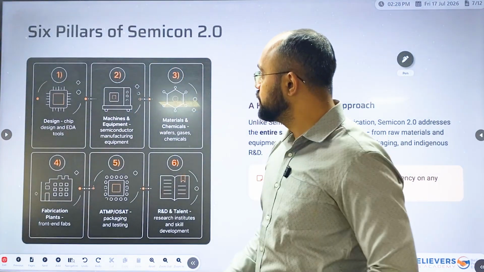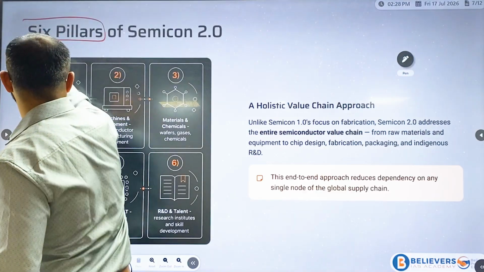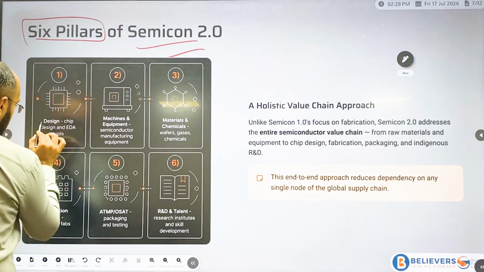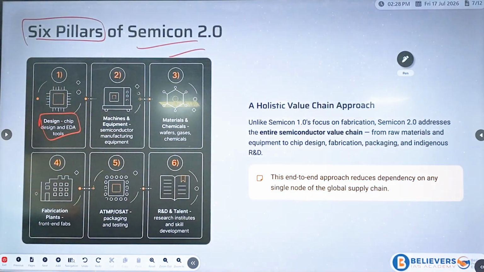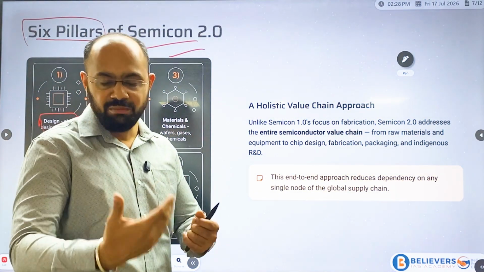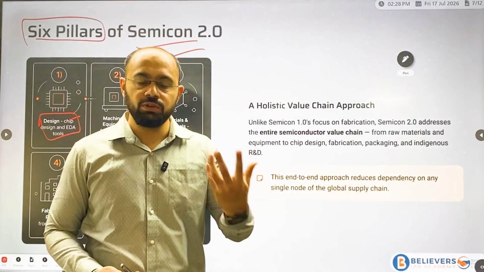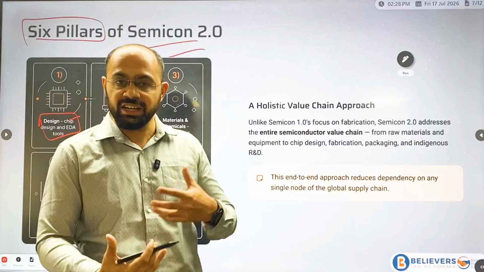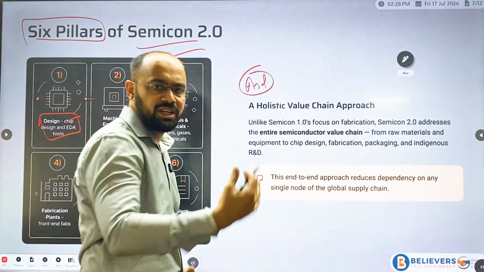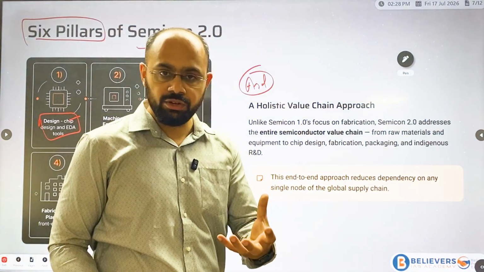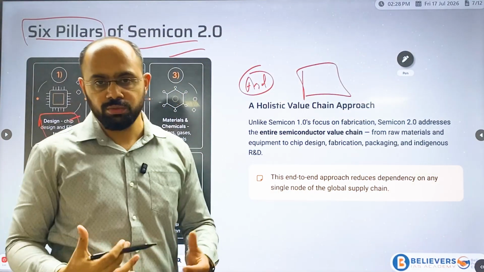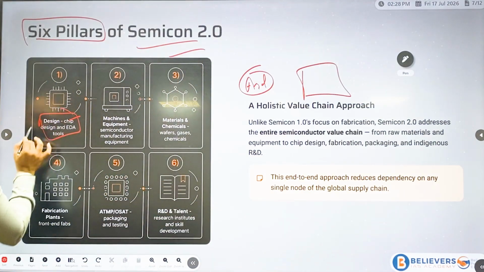Now, there are 6 pillars of this Semicon 2.0. First, understand what is here. The first part is design, basically the design of chips. Let me give you an example. Before construction of your home, you do planning and designing. You appoint an architect to design your house, and he puts together the complete plan of your home, where the rooms have to be, everything. So design is the first pillar.